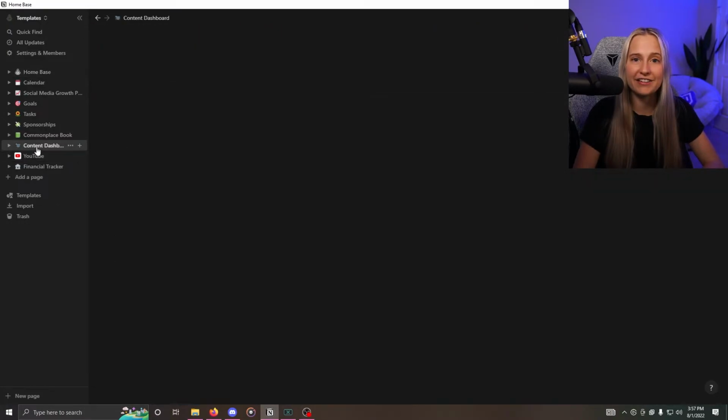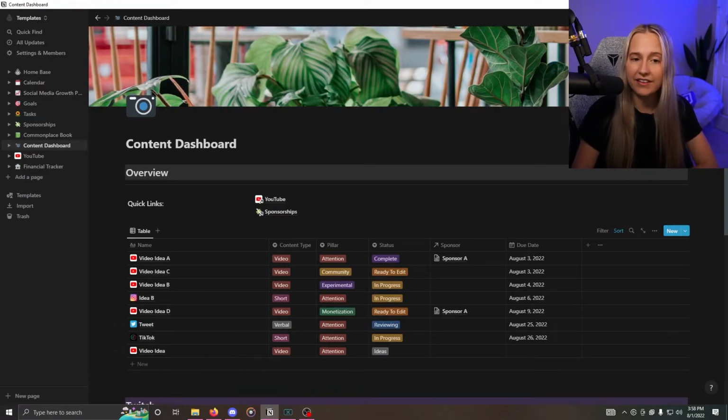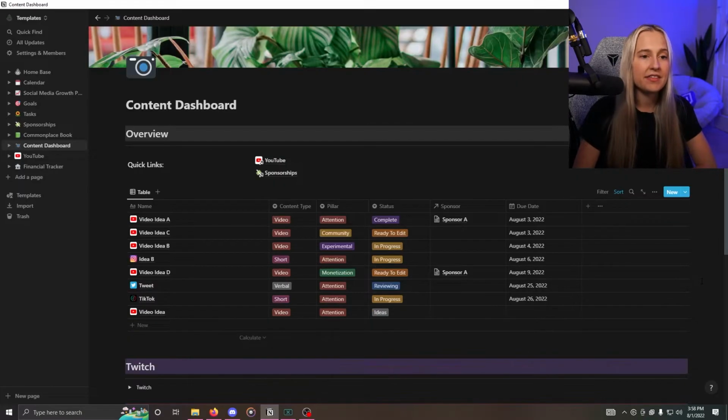So then moving down, going back, we had the content planner, right? So I'm going to come over here to the content dashboard. And this dashboard is going to kind of show us all of the social media that we have. And then we can go into even more detailed looks in a moment. So again, this is kind of like the front page. It's a little bit of a snapshot. This gives you a little bit more information, such as the due date, if there's a sponsor, the status it is, the pillar it's within, the content type, and then of course, the title of the content. We also have some quick links for YouTube and sponsorships, which I'll get to in a moment.